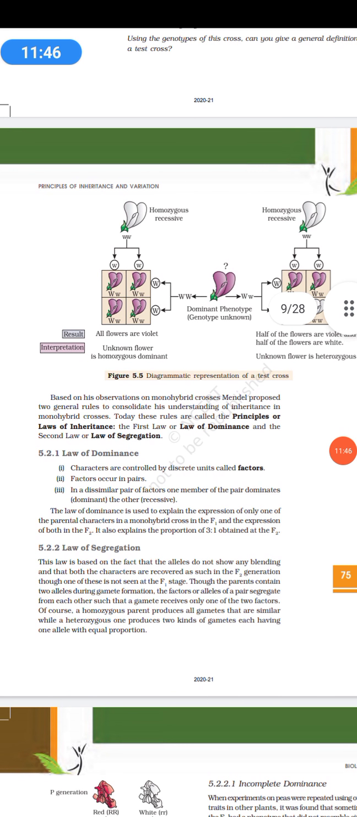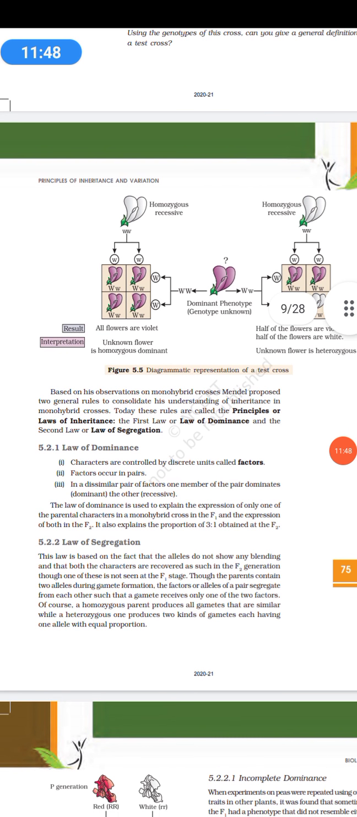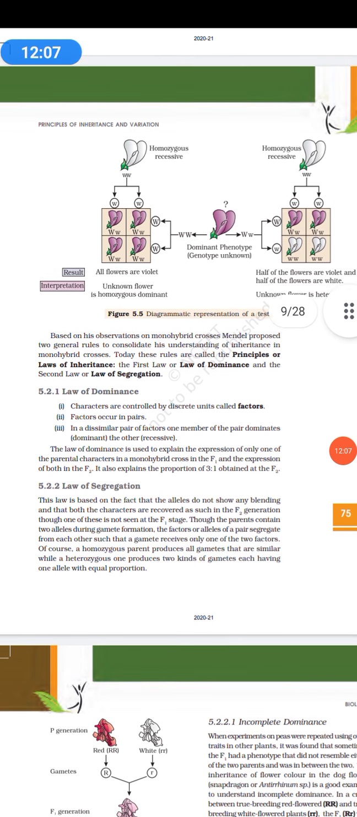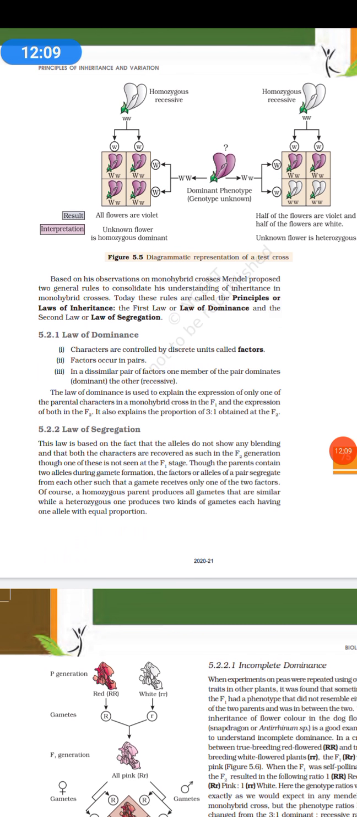The first law he stated is the law of dominance. In the law of dominance he stated that characteristics are controlled by discrete units called factors. One of the factors is dominant and the other is recessive. Each and every characteristic has two factors, and one of them is dominant and the other is recessive.